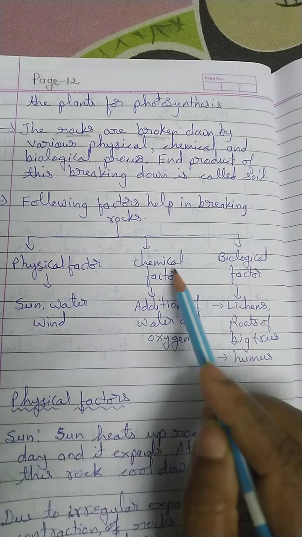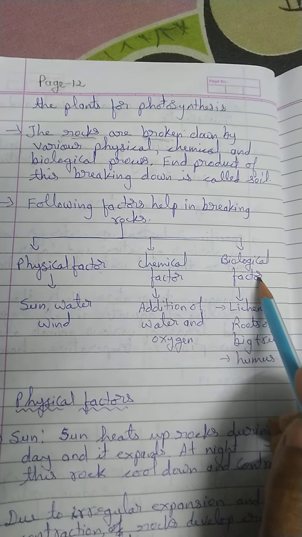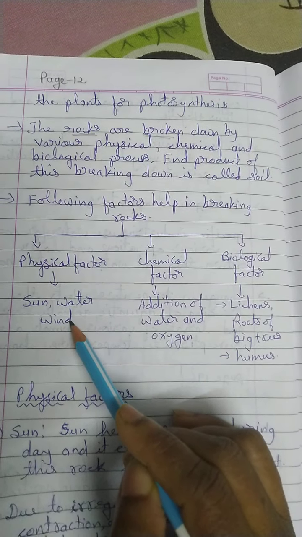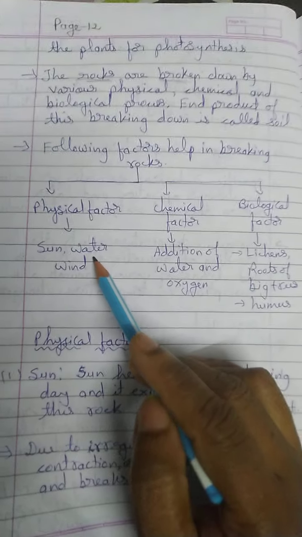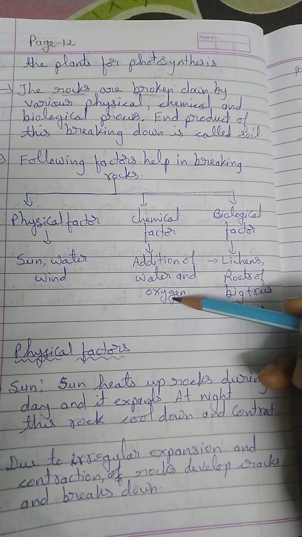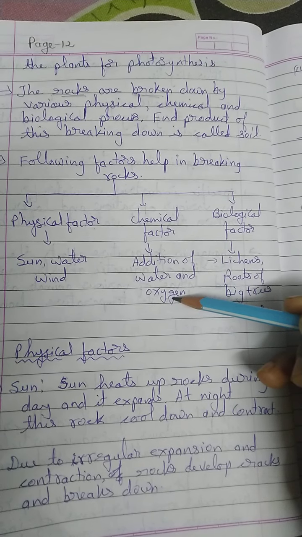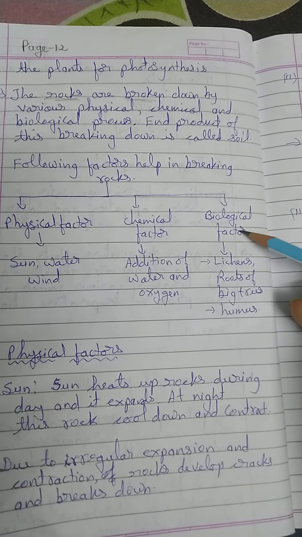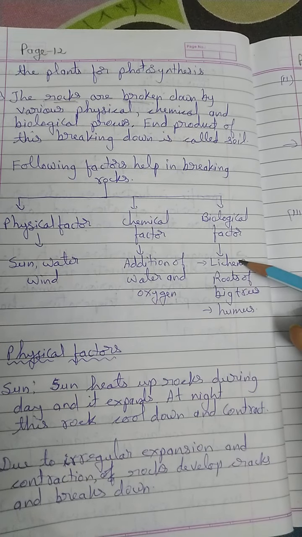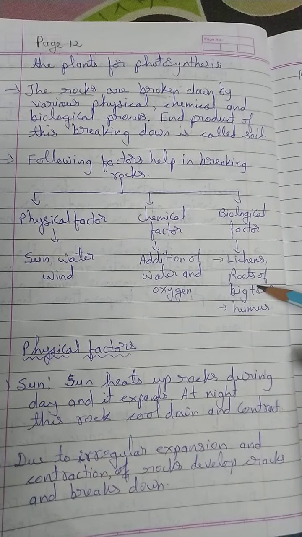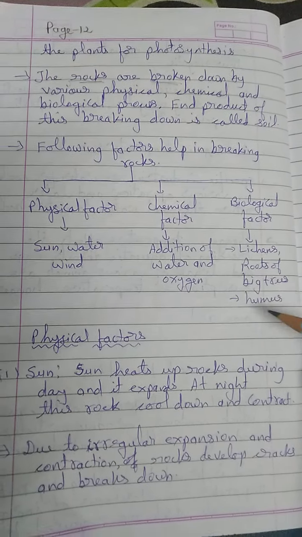Physical factor, chemical factor, and biological factor. Physical factors like sun, water, and wind break the rocks. And after breaking the rocks into smaller particles, the chemical factors like water, oxygen, or the required gases get mixed to the soil, which makes it suitable for agriculture. And some biological factors like growth of the lichens and growth of the big trees also break the rocks. Let us see one by one how it breaks.